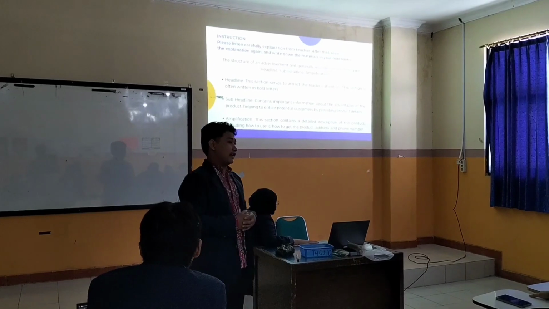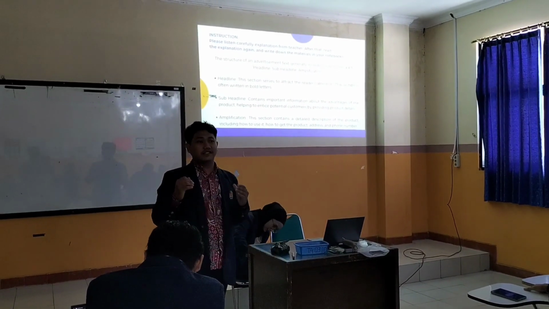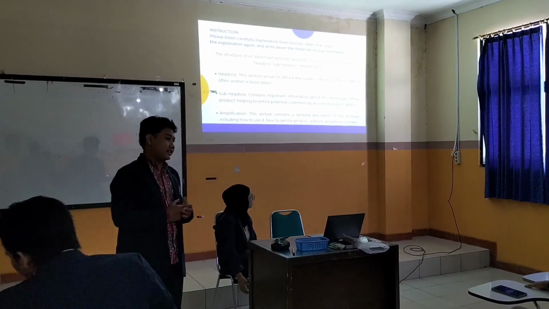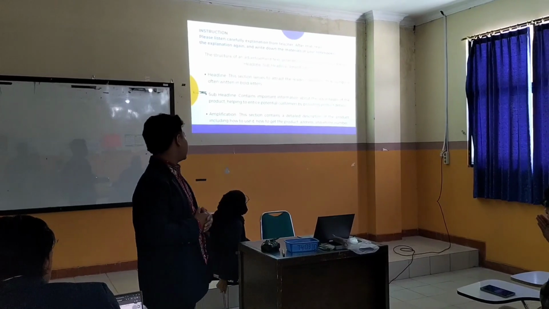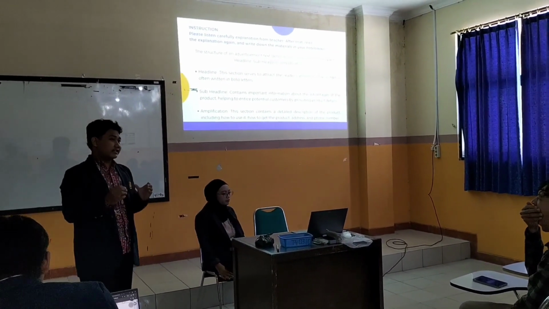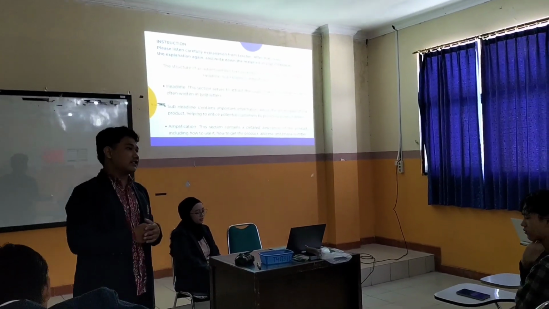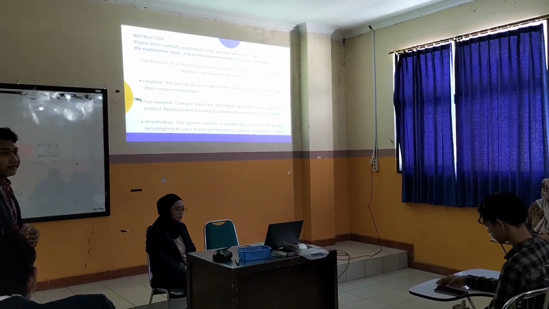The subheadline contains important information about the product, such as its benefits or advantages. And the last section is amplification. This section contains detailed descriptions about the product, such as address or cell phone number, and how to use it. Okay, next slide.